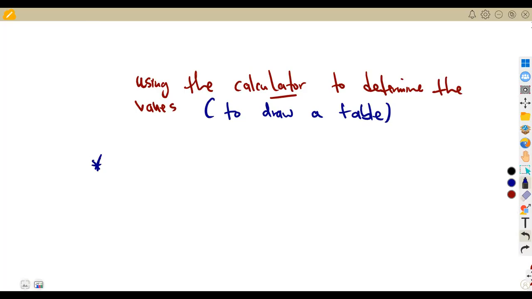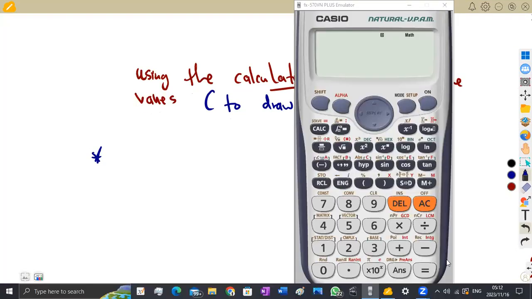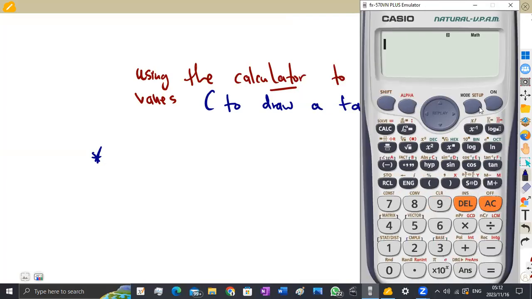So this is what you're gonna need on your calculator. Now, I'm just afraid to show the screen here because this machine wants to open something and I don't know what it's supposed to open here. All right, no problem. So this is what is gonna happen on your calculator here. You are going to this mode, all right? On this mode, there are many modes that you can have.